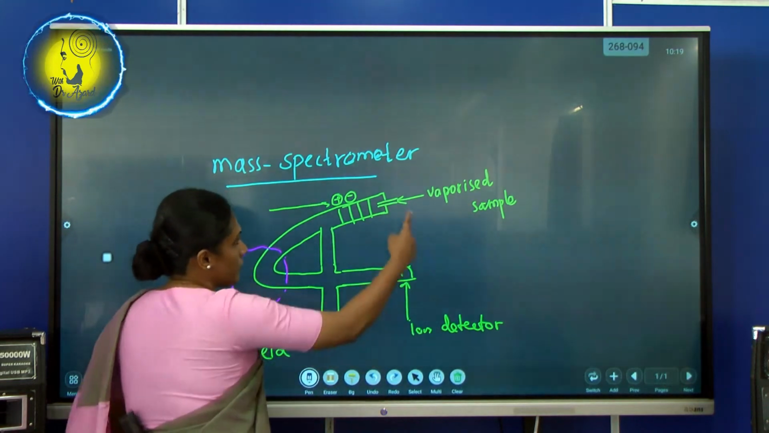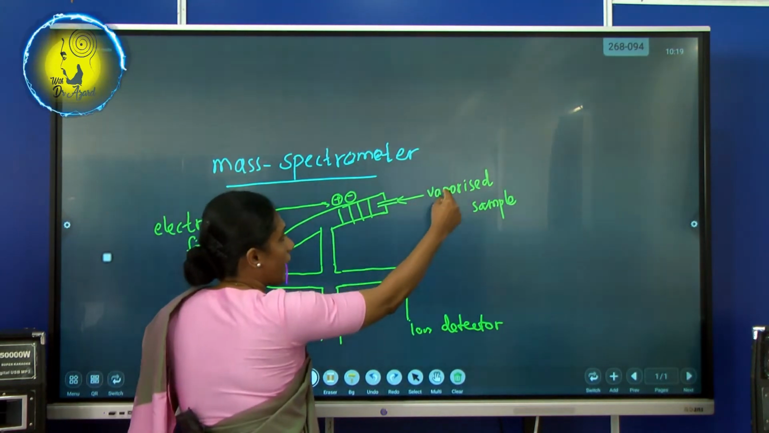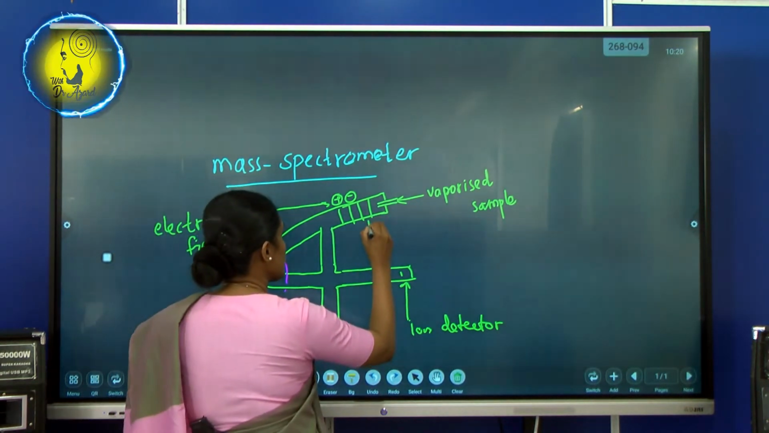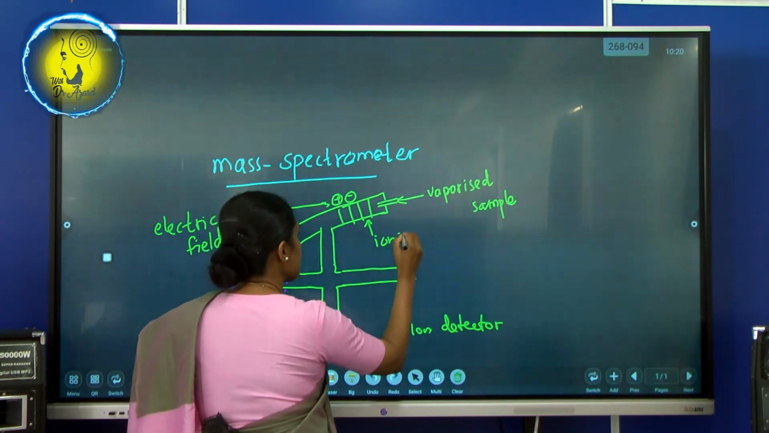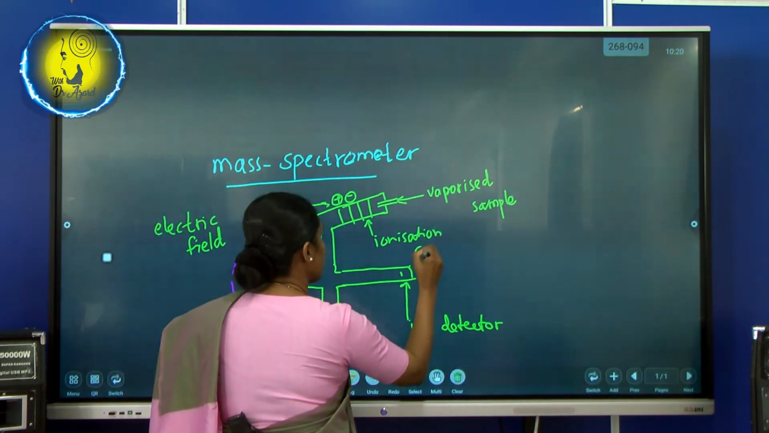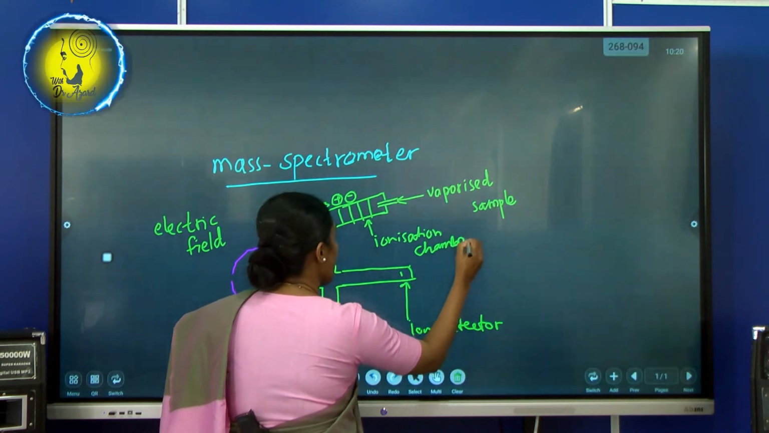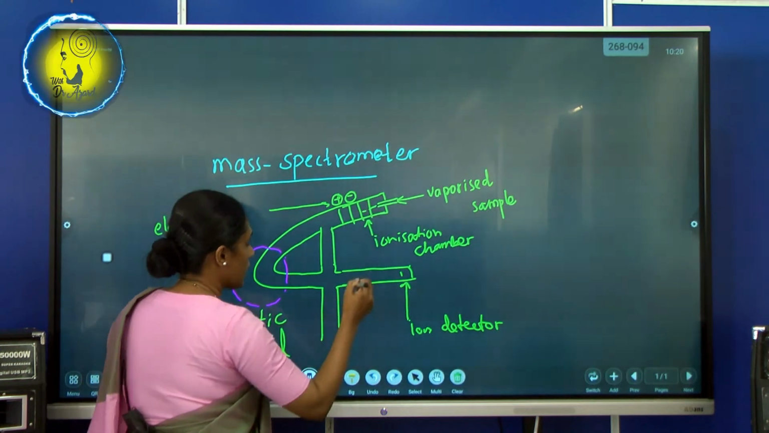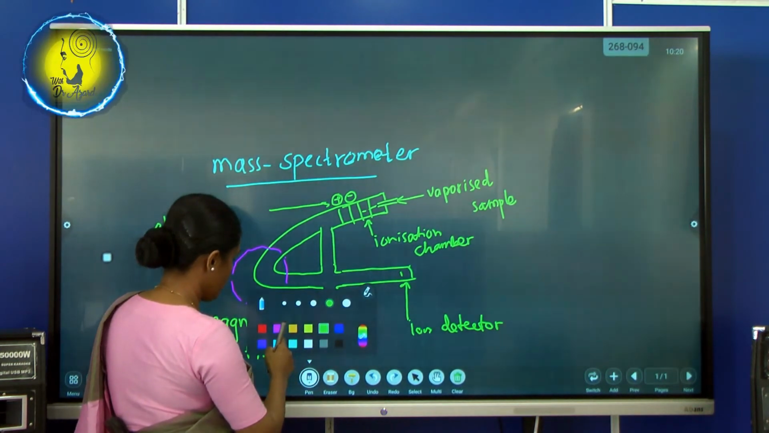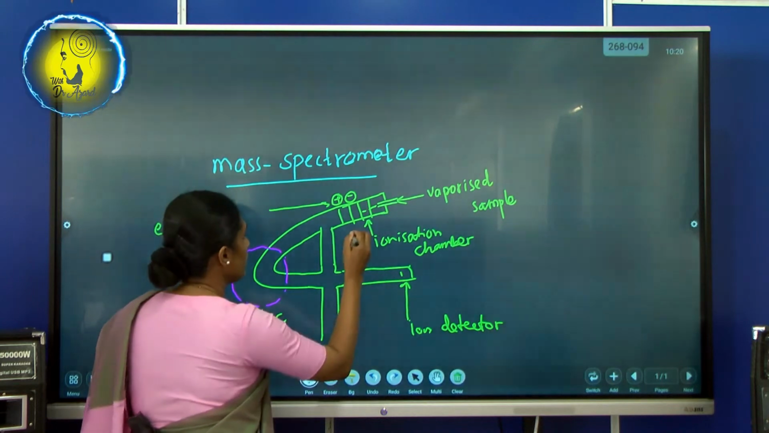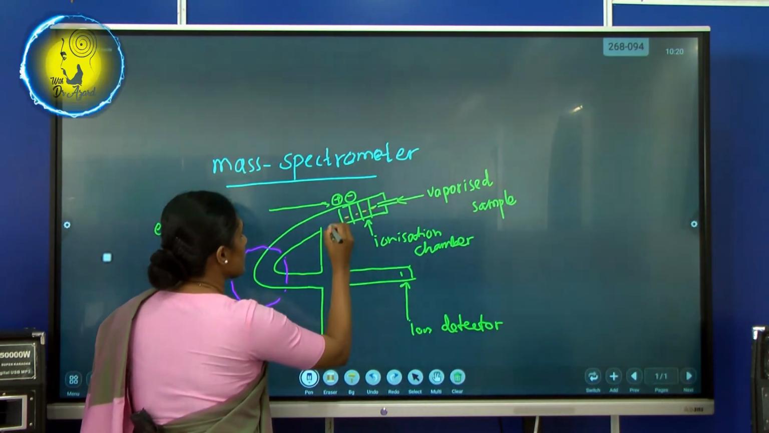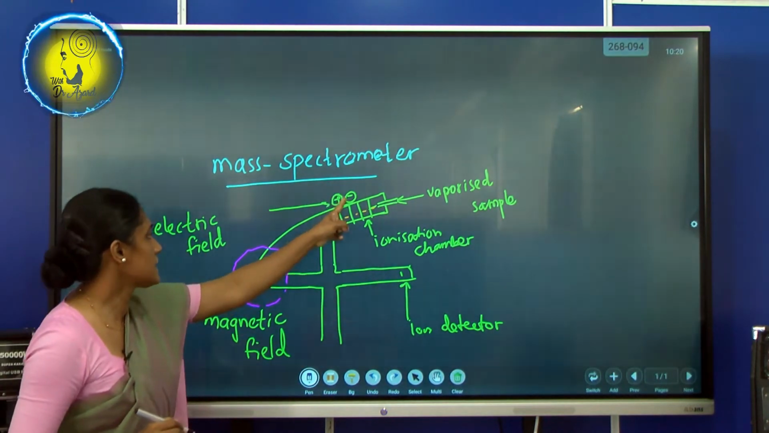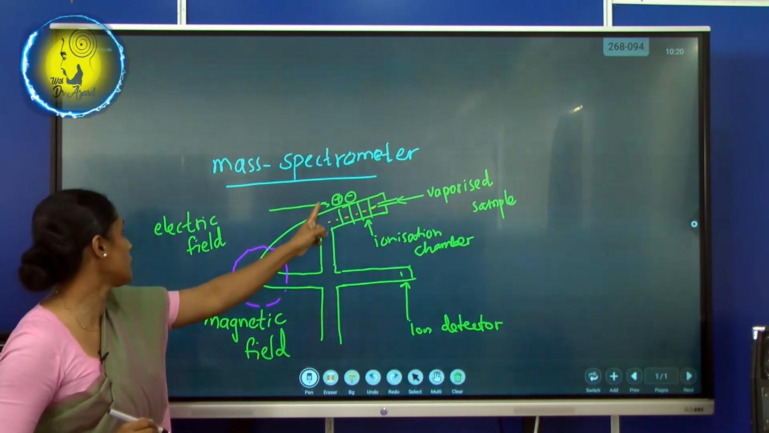So now the first step begins here. We are injecting the vaporized sample here, and there is an ionization chamber, right? Now the particle starts to move. Shall I use another color for your convenience? Is it yellow? Good. See? Right. The particle starts to move. When the particle comes here, what will happen?